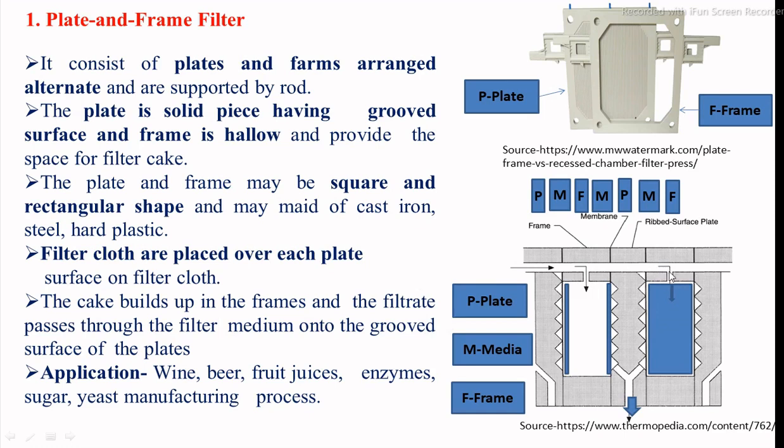When fresh water is fed into these frames, the cake containing some of the soluble constituents is washed out by the continuous feeding of fresh water. After the complete washing of the cake, the feeding of water is stopped and the process is stopped. Then remove all the plates and frames, and remove whatever cake has formed inside the frames. Then properly clean the filter media, and replace all the plates and frames alternately for the next batch operation.